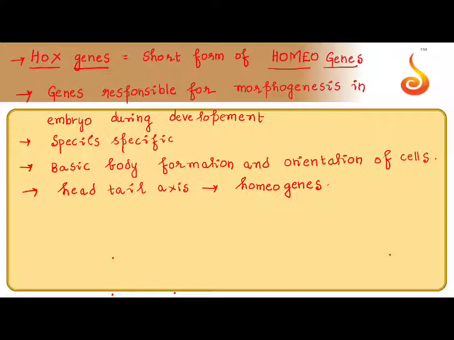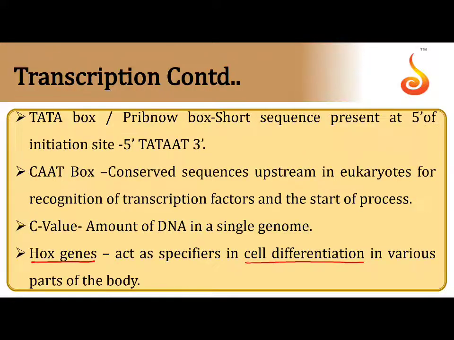Okay, so the embryogenesis of a species is again because of a group of genes called homeogenes and a particular head tail axis. So now the statement makes sense.